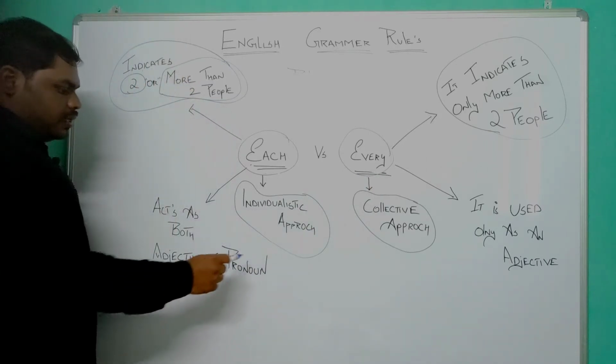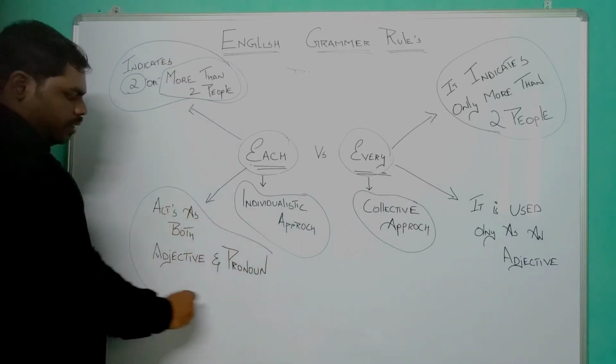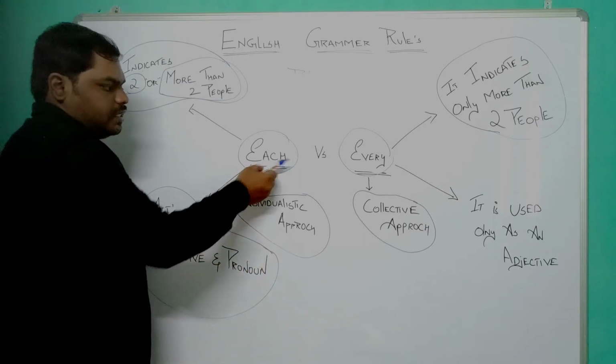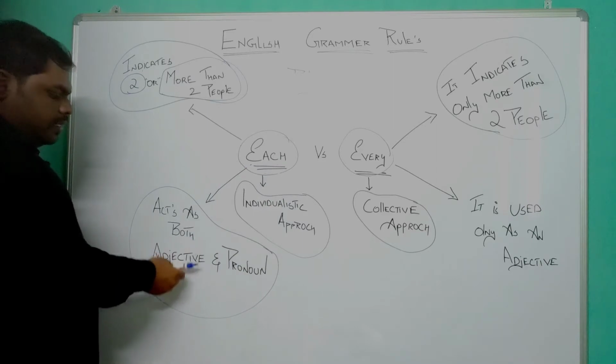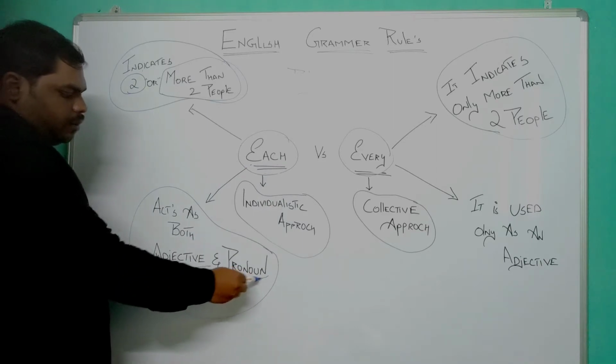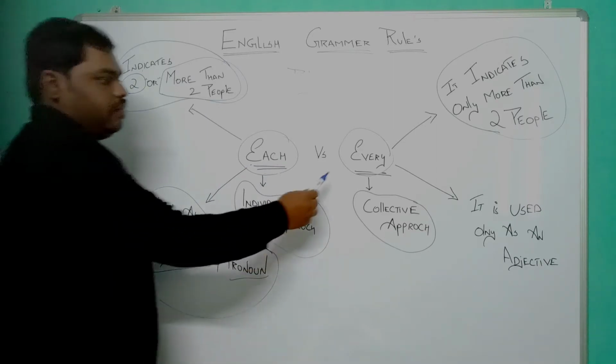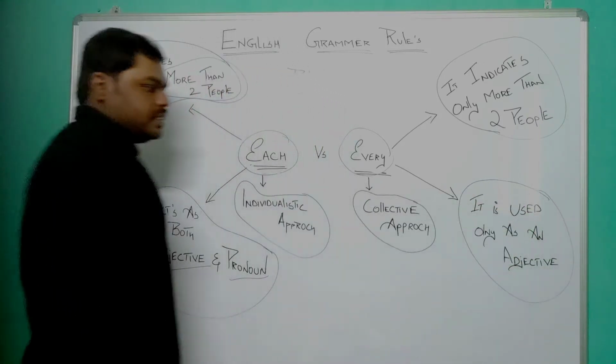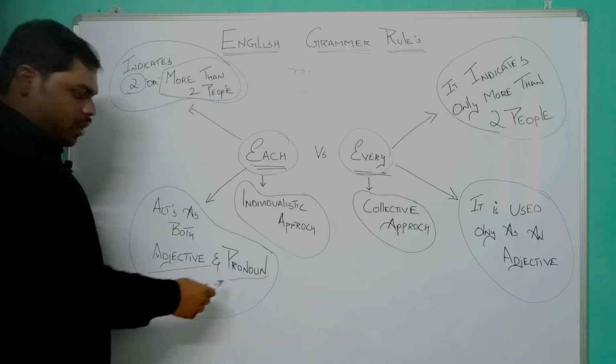And there is also one more differentiation, which is that each is a word that can act both as an adjective as well as a pronoun. But every is a word which will act only as an adjective. What is an adjective? What is a pronoun?